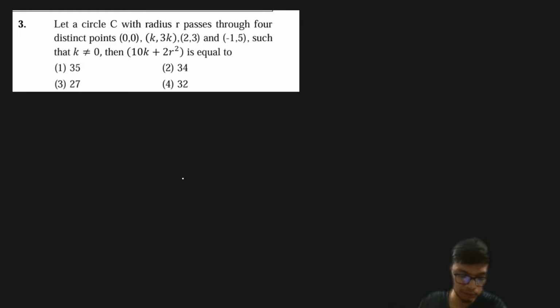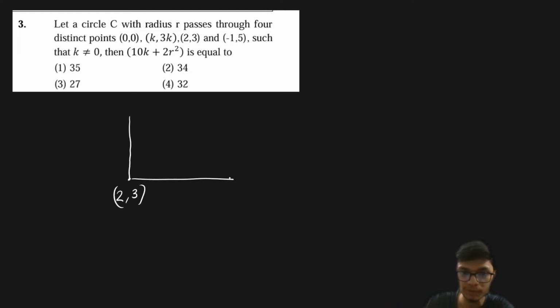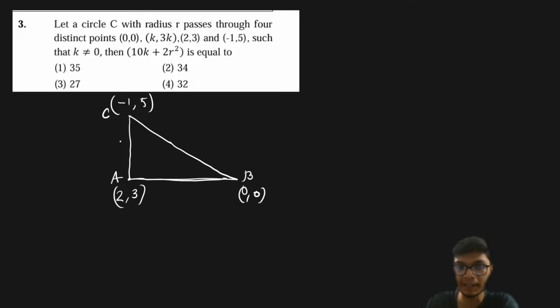If you look at this particular part of the problem, let us first plot the points, that is (2, 2), let this be (0, 0) and this be (-1, 5). I'm just arbitrarily plotting it, so I can form a triangle out of it. Now the interesting part: if you join the lines, let us call this A, this B, and this C. Interestingly, if you find the slope of AC and the slope of AB, you will find that the slope of AB multiplied by the slope of AC is equal to minus 1.